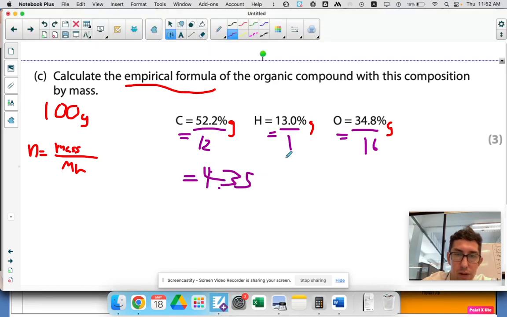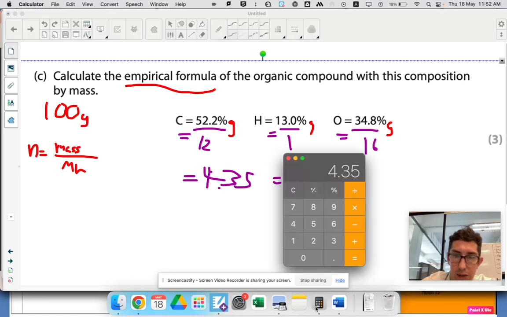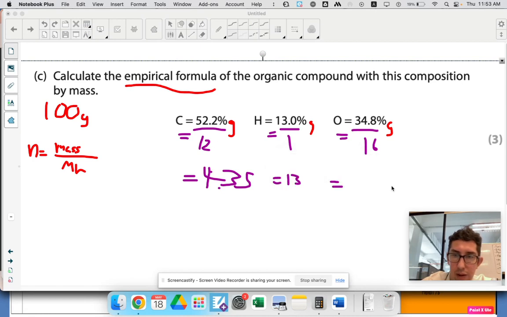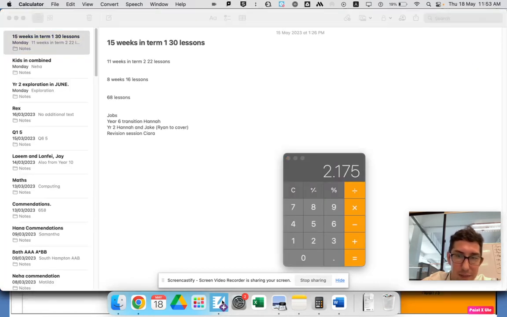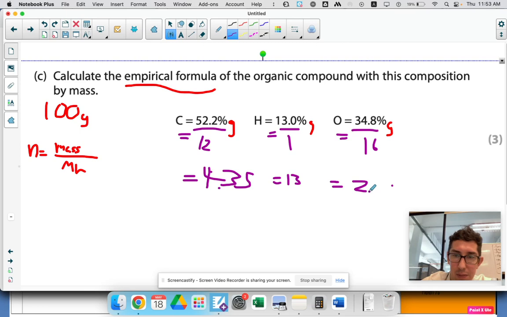Don't round. That's divided by 1, so just 13. 34.8 divided by 16. Wait, now my math sucks. Of course, 2.175. Okay, we've got the moles.